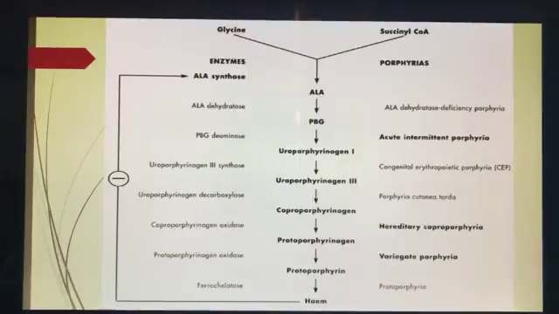On the left of the pathway, enzymes are noted on the feedback inhibition loop of the sequence, and the type of porphyria associated with the enzyme deficiency is noted on the right. The examples of the acute porphyrias are indicated by the bolded lettering, and those are the acute intermittent porphyria, the hereditary coproporphyria, and variegate porphyria.